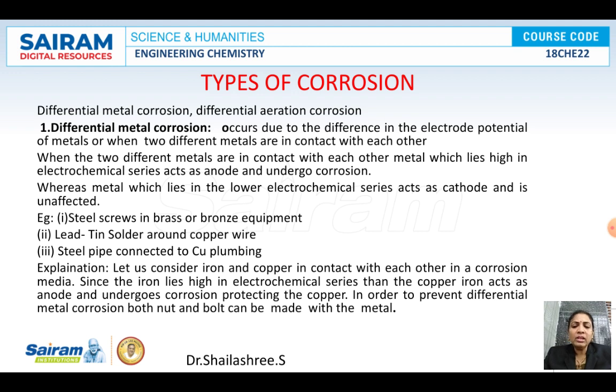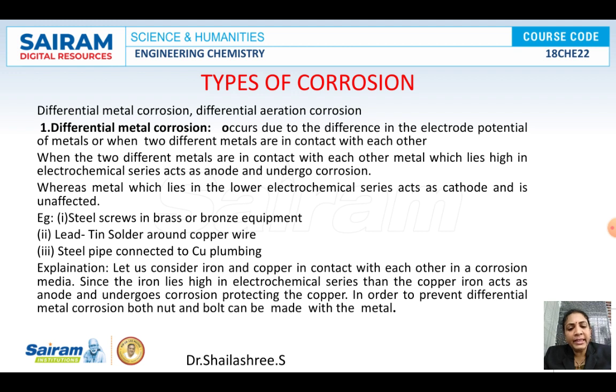For explanation, consider iron in contact with copper. What happens here? Since iron is at the top in the electrochemical series, iron will act as anode, undergo oxidation and get corroded. And copper, being below iron in the electrochemical series, will get protected. Any metal you take in the electrochemical series, the one present above will be more active, highly reactive, will act as anode and get corroded.